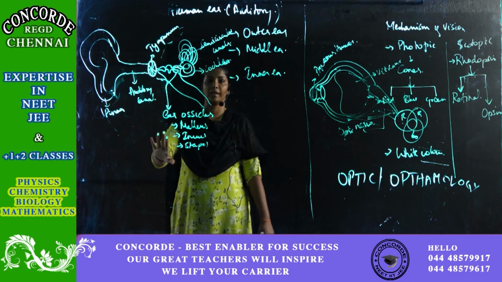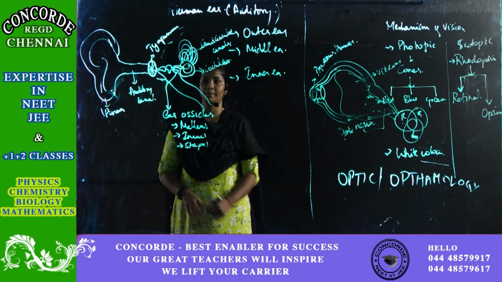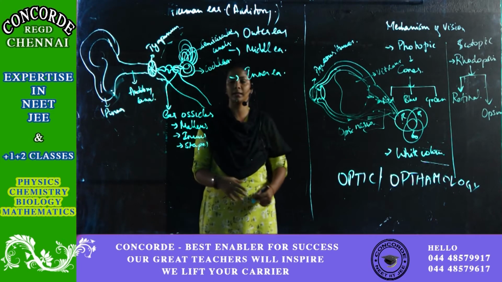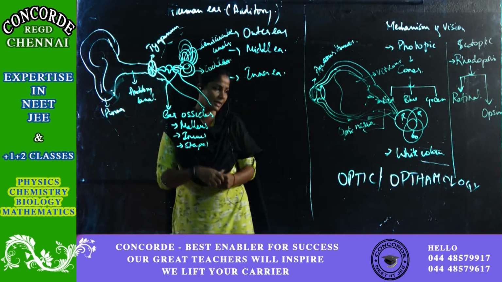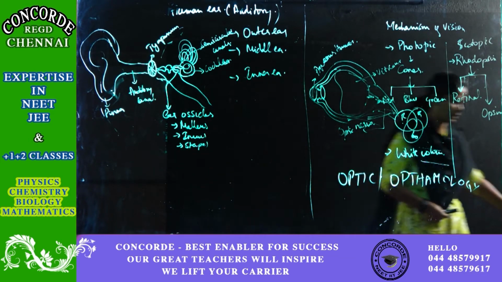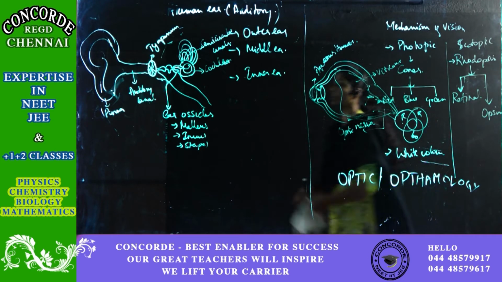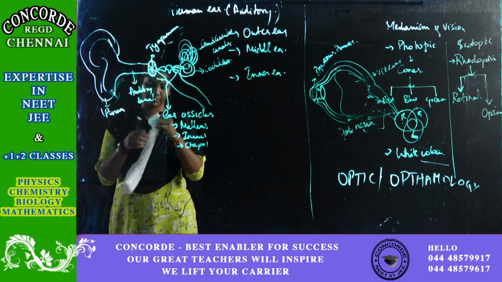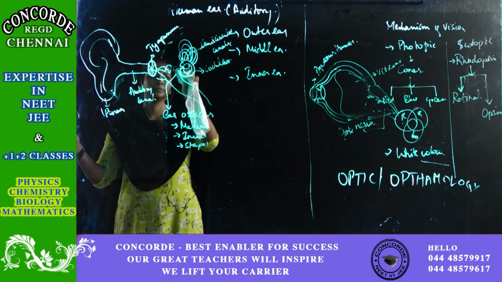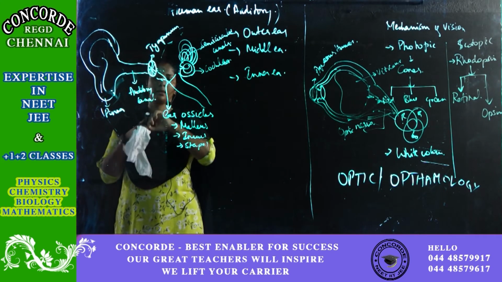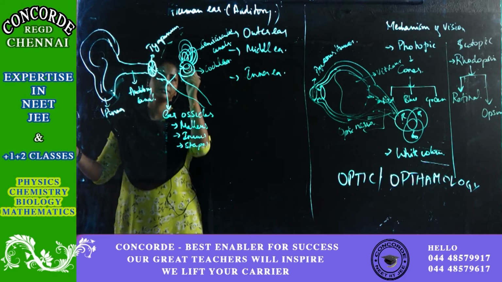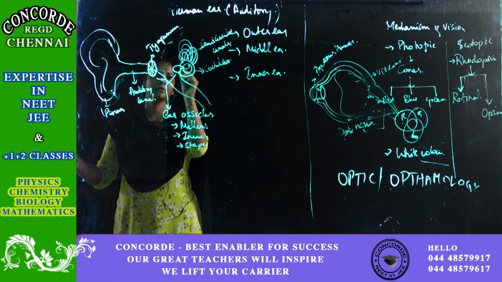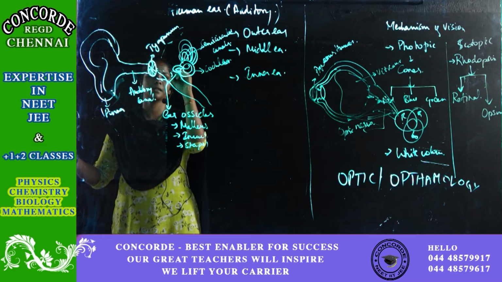So now we have three ear ossicles: malleus, incus and stapes. If you see the last ear ossicle, that is nothing but your stapes. It is more like a plug.